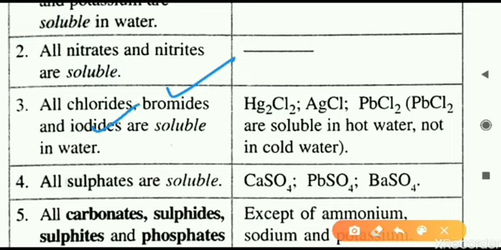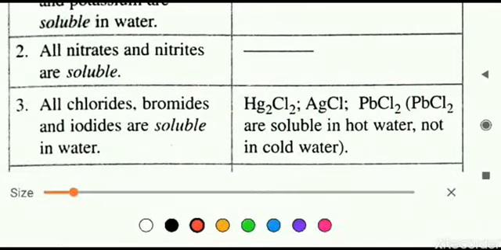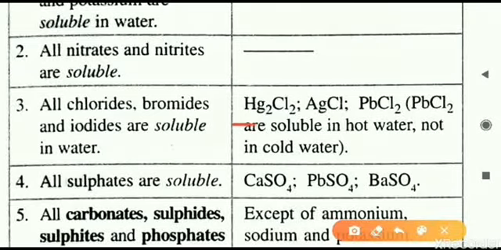Chlorides also, all are soluble, but these three you have to remember that they are insoluble in water, and exceptions are always important for the exam. So what is the exception here? That is Hg2Cl2. Hg2 is an ion of mercury, that is mercurous chloride, Hg2Cl2. Another one is silver chloride. Next is lead chloride.